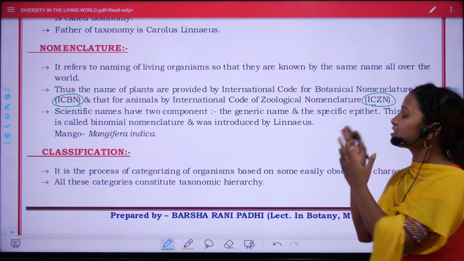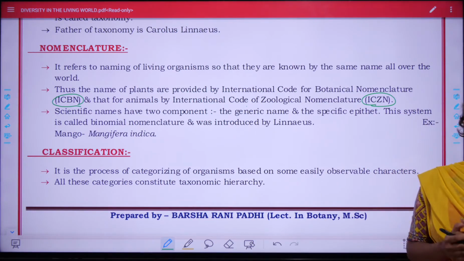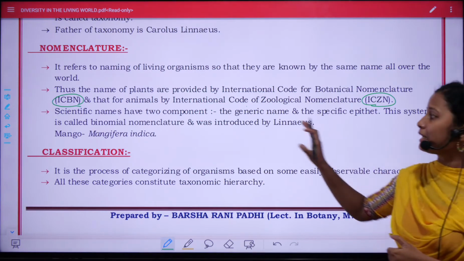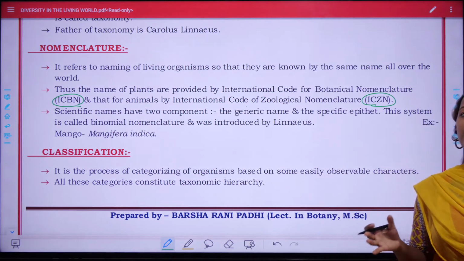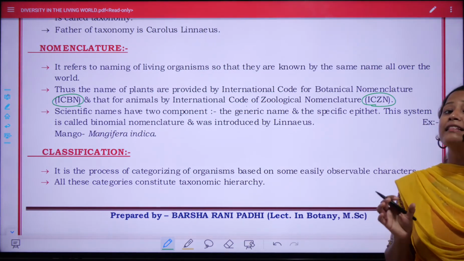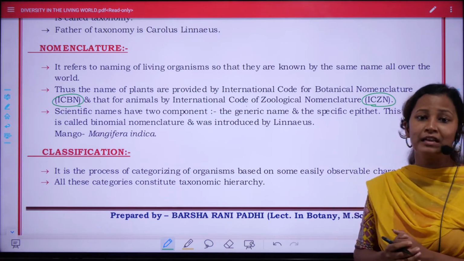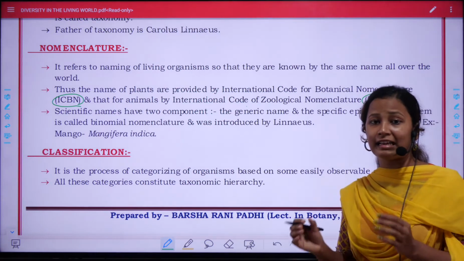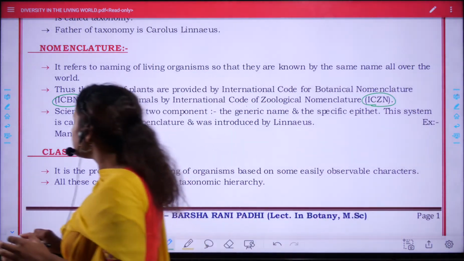This organization provides names to all the animal groups. Thus, there are two organizations. They gave all the living organisms a certain name, and that name is known as scientific name or biological name. And for writing scientific names, there are certain rules. Let's talk about those rules.